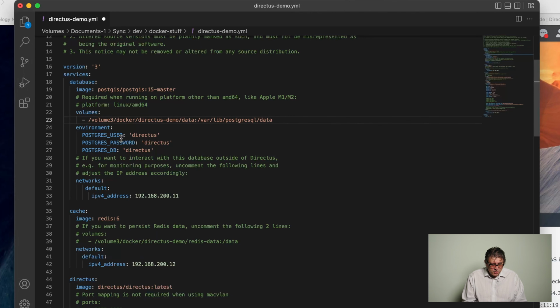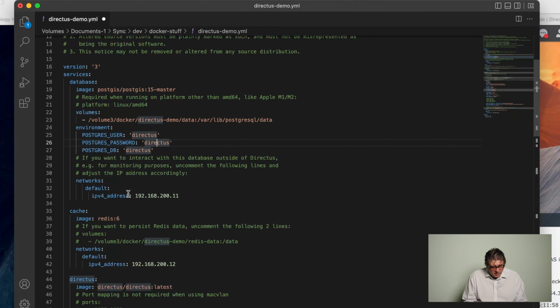Next in the database section is the environment. We have 3 variables. The user can stay on Directus. You might want to change the password to something a little bit not as easy to guess. That's of course Directus, and the Postgres DB name, this is the name of the database inside Postgres, is Directus. So the first and the last one, you can leave as you like, and the password you might want to change. But please remember it. Oh well, you will be able to find this in your file anyways.